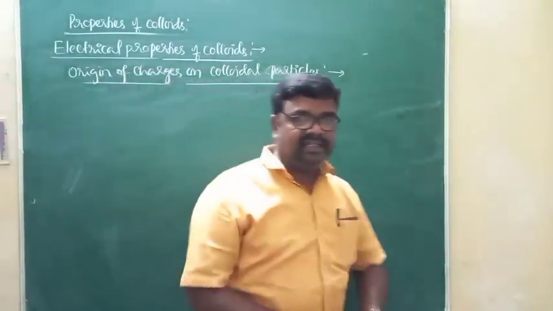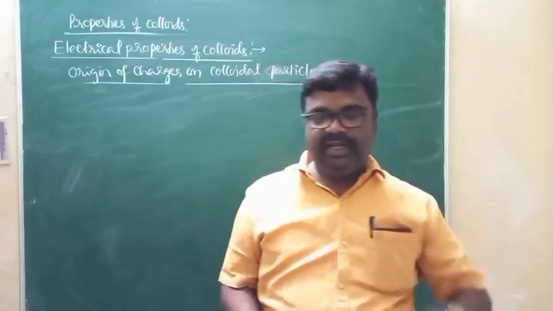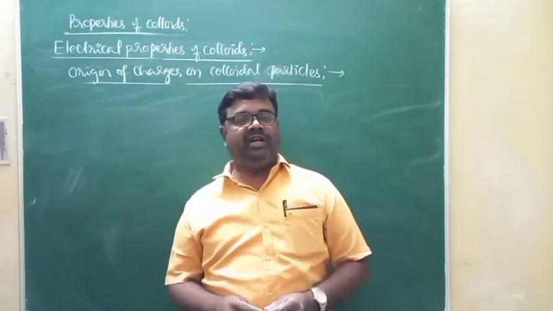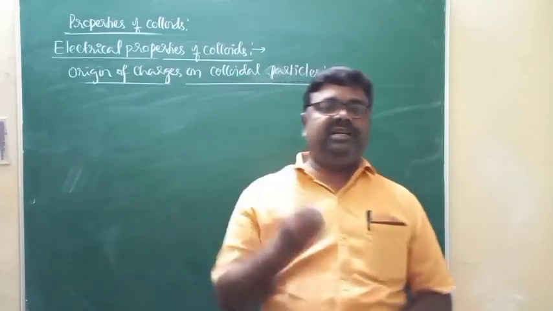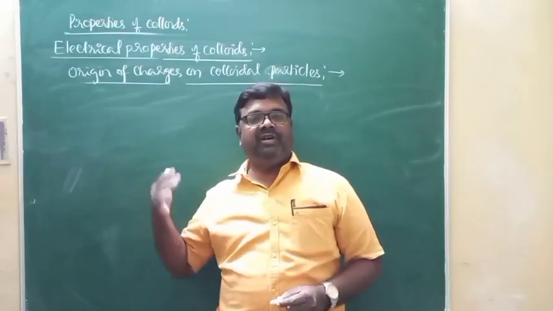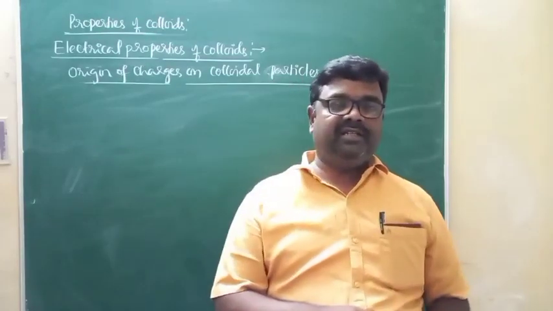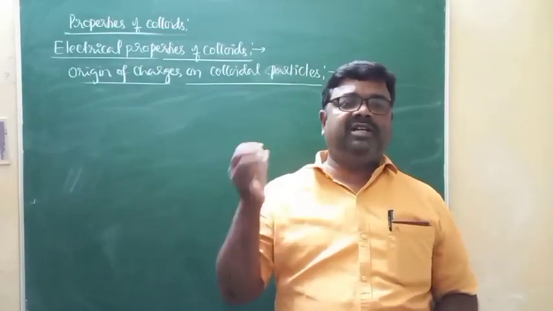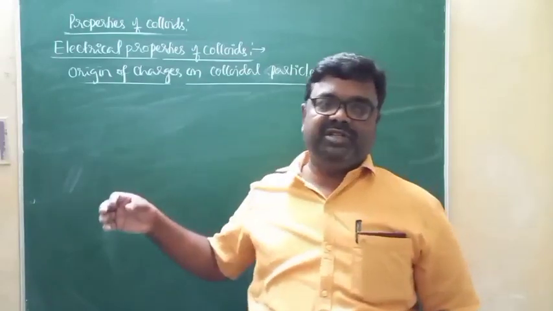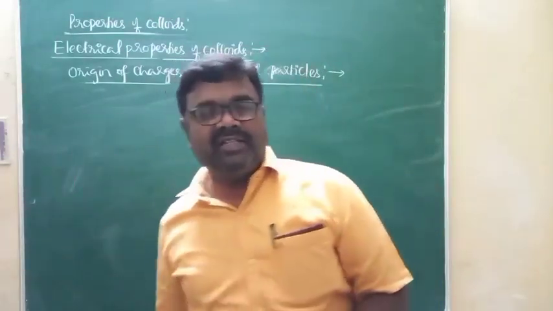Among the reasons available for the origin of charges over the colloidal particles, the most accepted reason is preferential adsorption of ions. It may be positive or negative ions on the colloidal particles. If negatively charged ions are adsorbed on the surface of colloidal particles, that results in the formation of negatively charged colloidal particles.